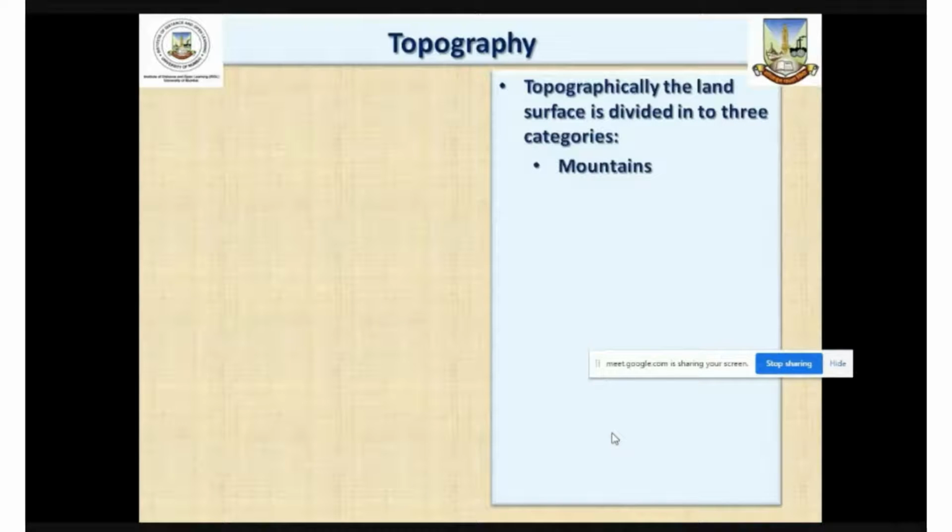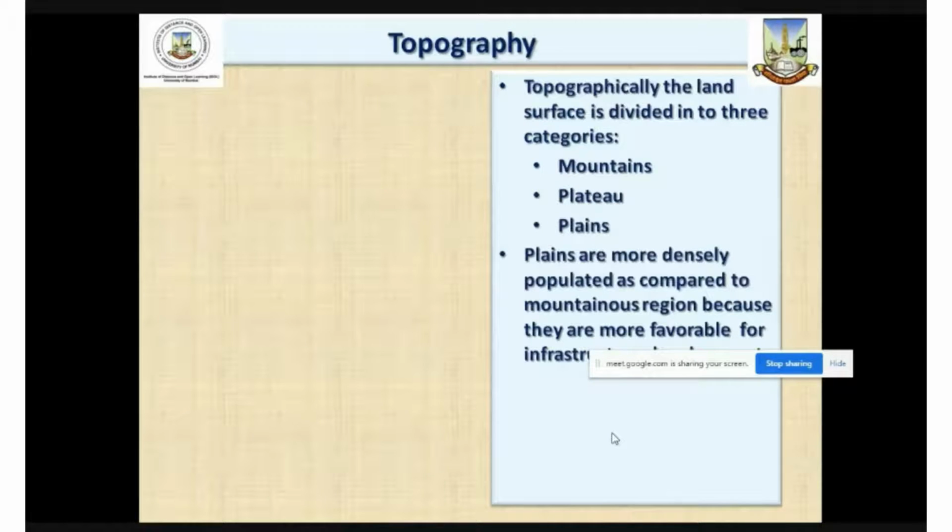Topography is the nature of land or surface of the land, nature of the land surface based on their elevation above the sea level, and also the slope of that particular land. Based on the topographical characteristics of land surface, the region is characterized or divided into three categories: plains, plateaus, and mountains. Now, plains are characterized by very gentle slope or flat surfaces, which are normally formed by the depositional work of rivers, and also there are some plains in the coastal area.